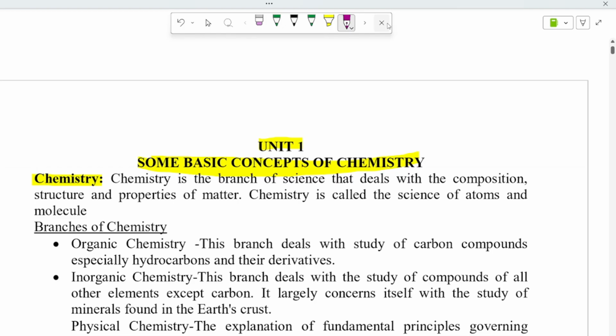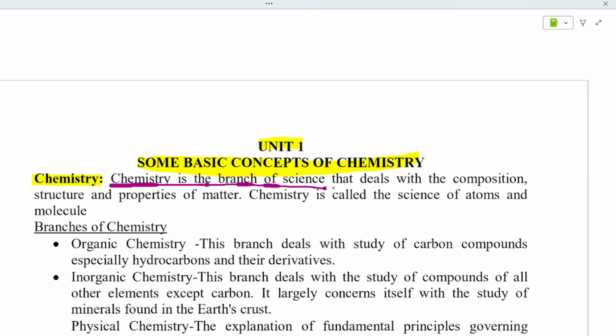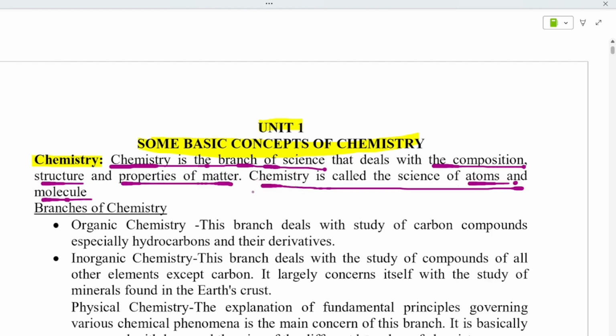First topic is that we should understand what is the definition of chemistry. It is a branch of science that we all can understand, that what it will deal with: composition, structure, properties of matter. Matter in the sense it is divided into three, that is solid, liquid and gas. Those are states, okay? And it is also called the science of atoms and molecules. So it is called as science of atoms and molecules.